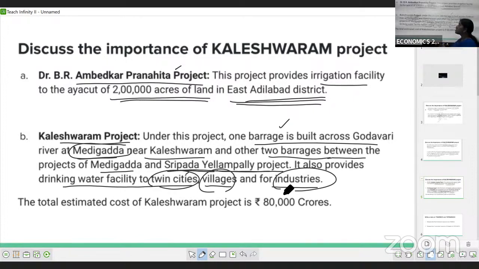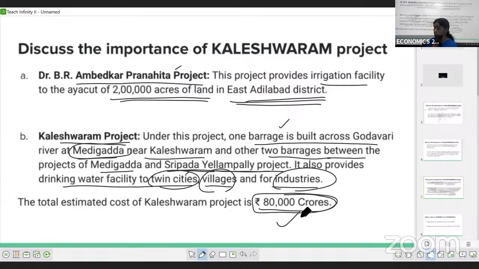In order to construct this Kaleshwaram project, the estimated cost is nearly 80 lakh crore rupees. So this is the importance of the Kaleshwaram project.